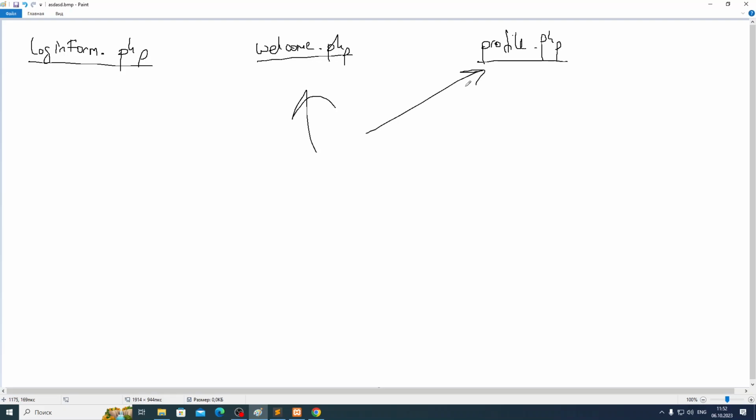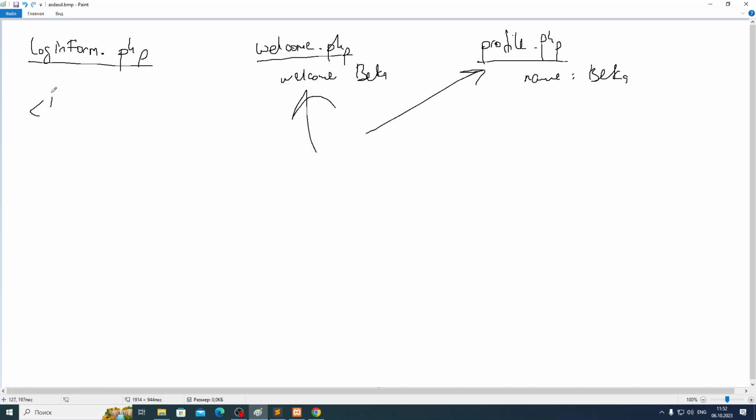We cannot visit these two websites without authorizing, without authenticating. Authentication means that when we input our login and password and everything is okay, then we can be sent to welcome or profile PHP. Because here and here, it has to show our names, like welcome, something like Becca maybe. Here also you have to show our name, like your name is Becca, et cetera. So before visiting these two PHP files, we have to authenticate here: login, password.